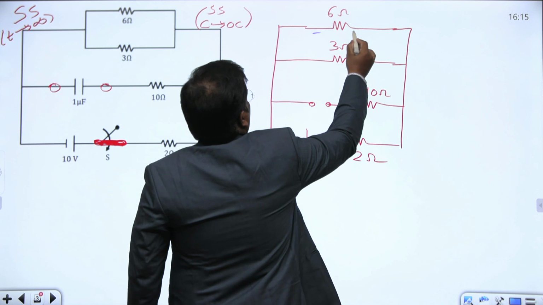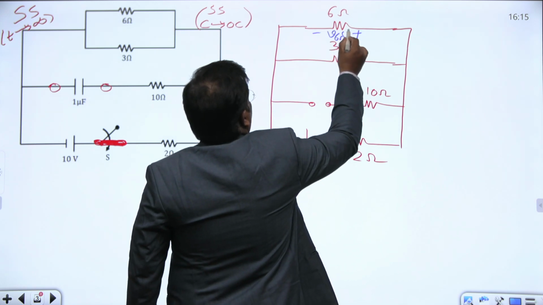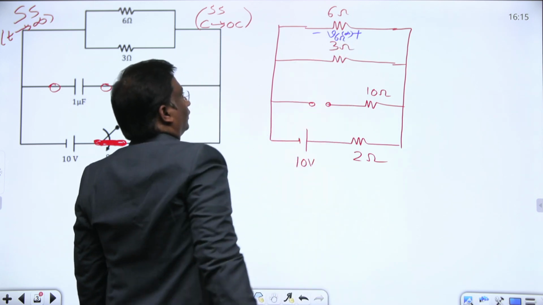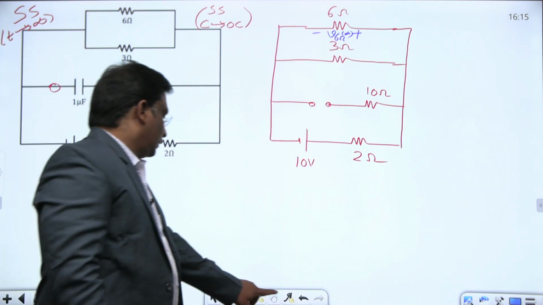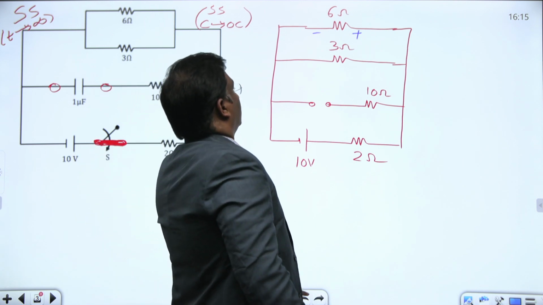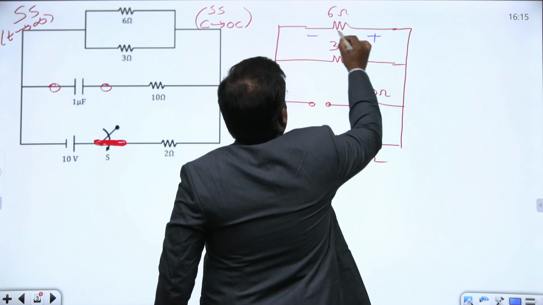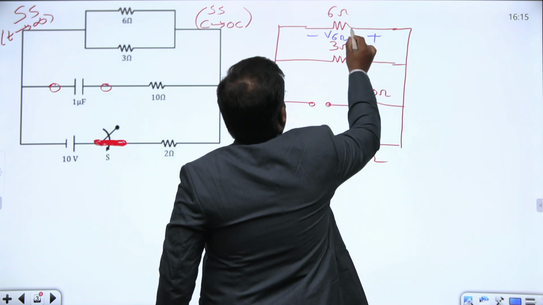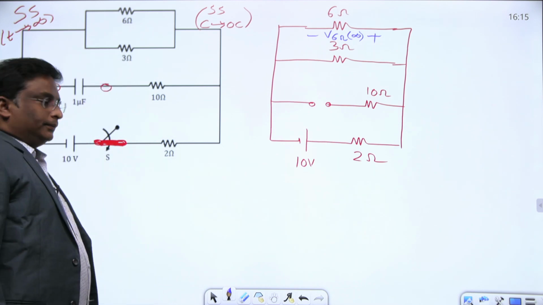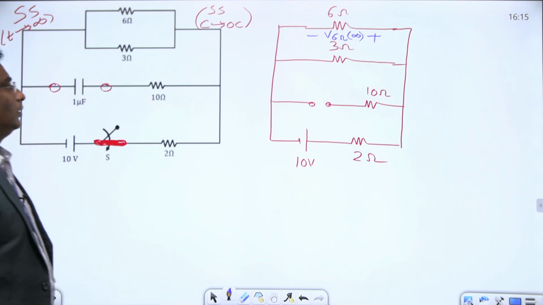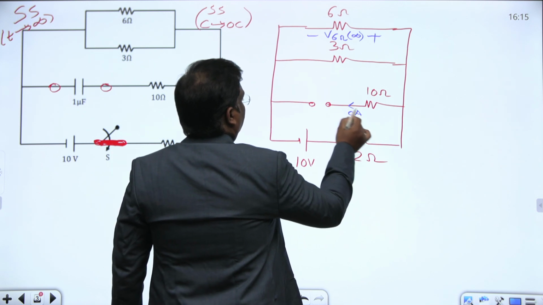What is the voltage across the 6 ohm resistor at steady state, at infinity? Let this be V 6 ohms at steady state. Simple, nothing is there. Here it is open, no current flows, 0 amperes, open terminals.